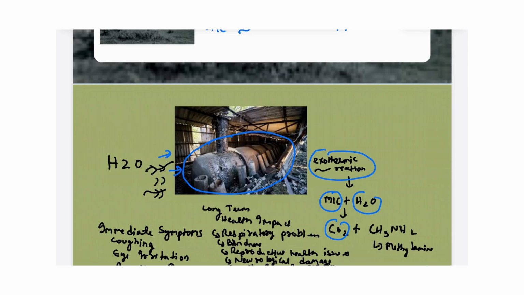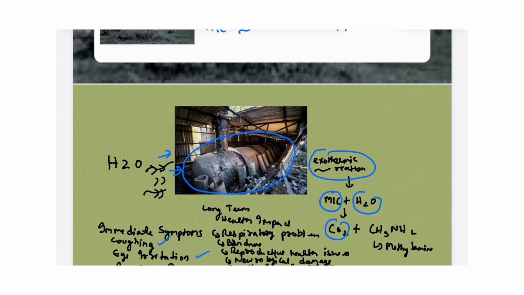The immediate symptoms faced by the people there were coughing, eye irritation and breathing difficulties. While they were still confused about the symptoms, why were they facing them? Within the first few days, thousands of people started dying, with an estimate ranging from 3,000 to 8,000 people. So many deaths happened within a short span of time.